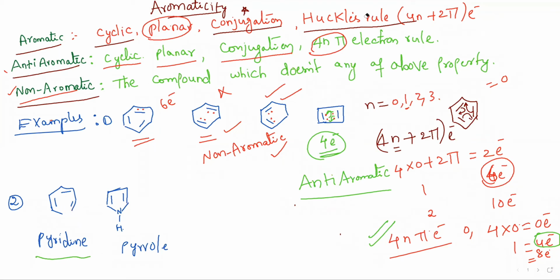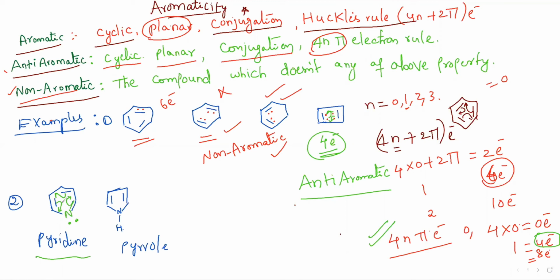Heteroatom means a highly electronegative atom located between the carbons in the ring. If you observe this, the conjugation is taking place without involvement of the nitrogen lone pair. Yes, you can see the resonance. So there will be no involvement of the nitrogen lone pair in the conjugation.